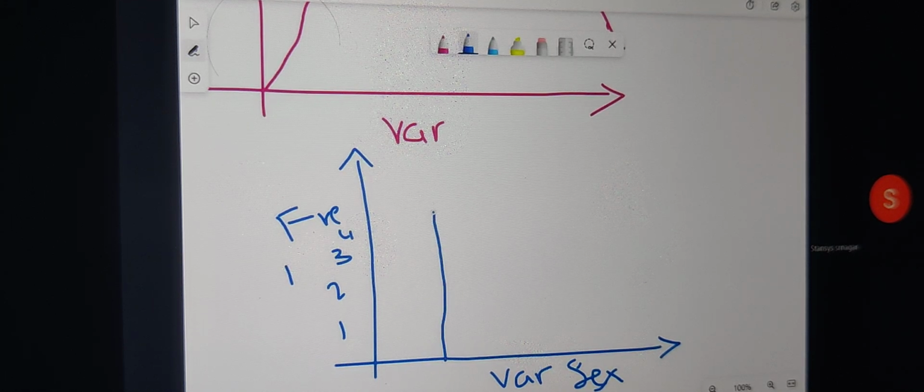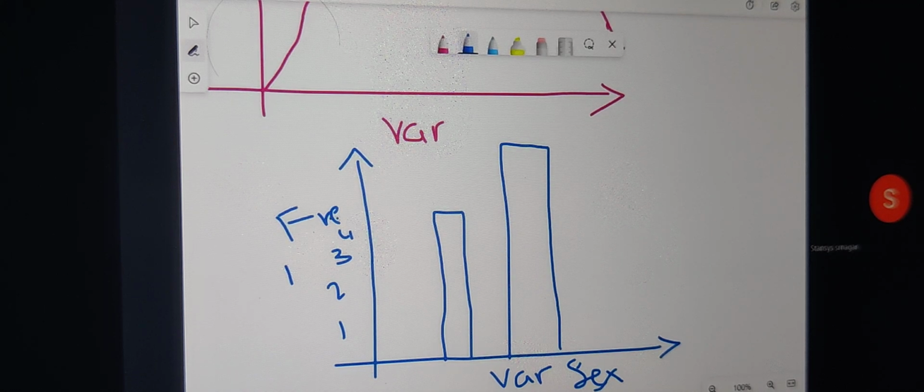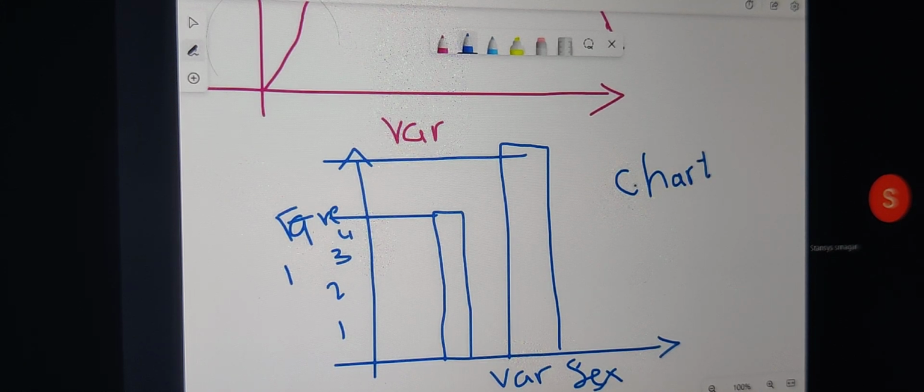Now, do you know how many females we have? We have 9 females. And how many males do we have? We have 10 males. Now, here I'm going to write this is a 9, and here we are going to have a 10. And this is called a bar diagram. And this we are going to get through a procedure called chart. These are called charts. Major SAS graphs ఉంటాయండి, charts and plots. In today's class, I am going to explain about the charts. And then later we'll discuss the plots.